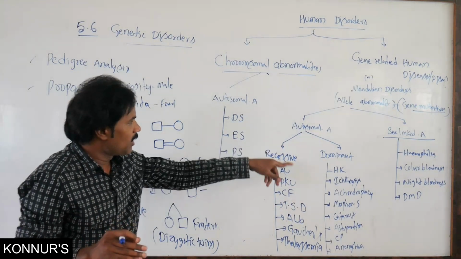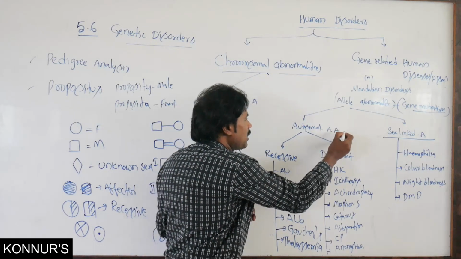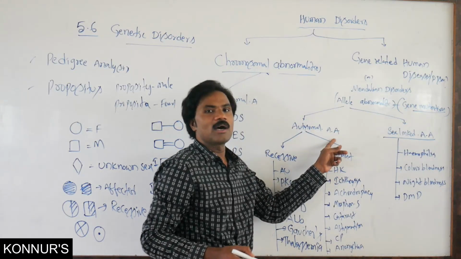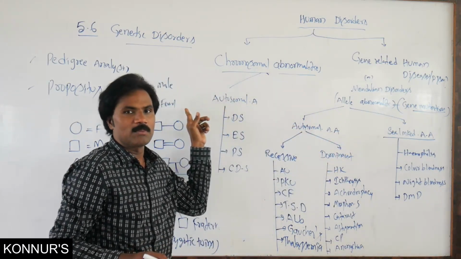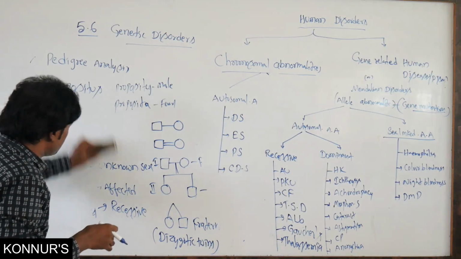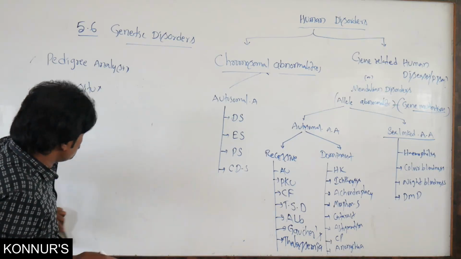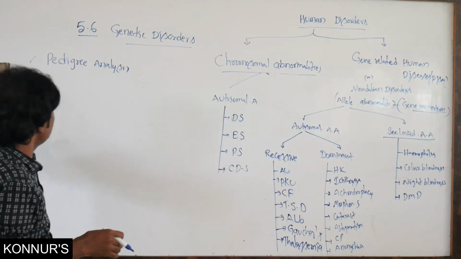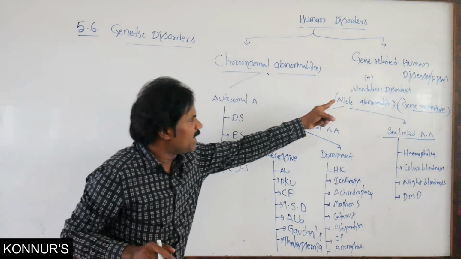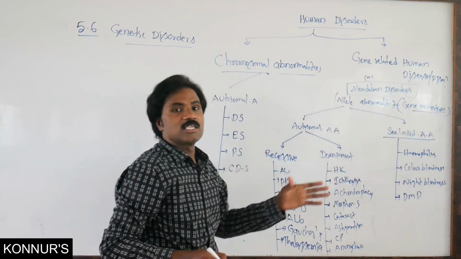Apart from this, there is the autosomal allelic abnormality and the sex-linked allelic abnormality. These are allelic abnormalities. Then there is chromosomal abnormality. Chromosomal abnormality may not transfer from parents to young ones, but gene-related or Mendelian disorders do transfer.